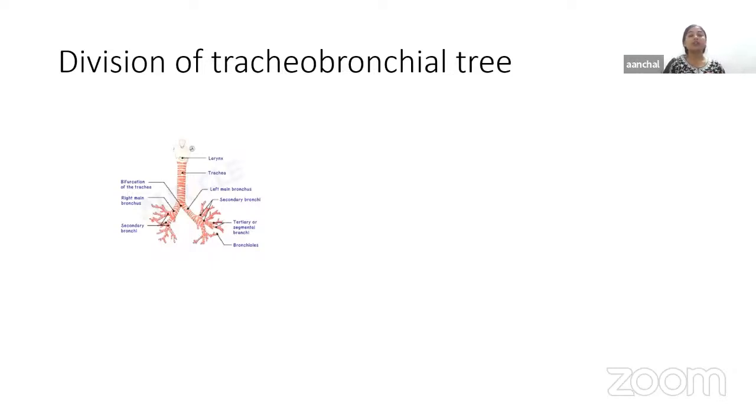Now we're going to learn a very important thing, that is the division of this tracheobronchial tree that we can see. Okay, so as the name suggests, tracheobronchial tree comprises trachea and bronchi. So trachea and bronchi together are known as tracheobronchial tree. Okay, so it forms a part of the air passage, right? If we talk about the components of this tracheobronchial tree, look at the components then.